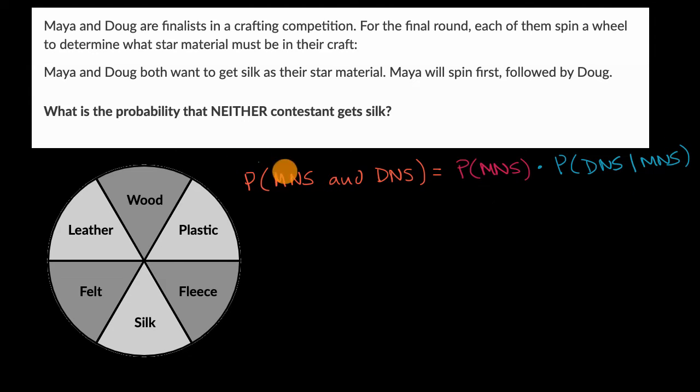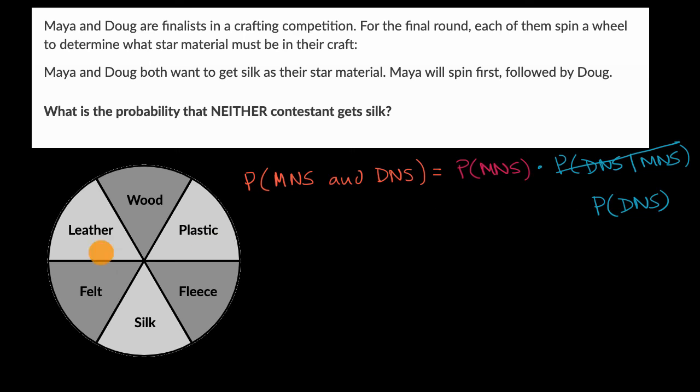Now, it's important to think about whether Doug's probability is independent or dependent on whether Maya got silk or not. So let's remember, Maya will spin first, but it's not like if she picks silk that somehow silk is taken out of the running. In fact, no matter what she picks, it's not taken out of the running. Doug will then spin it again. And so these are really two independent events. And so the probability that Doug doesn't get silk given that Maya doesn't get silk is going to be the same thing as the probability that just Doug doesn't get silk. It doesn't matter what happens to Maya.